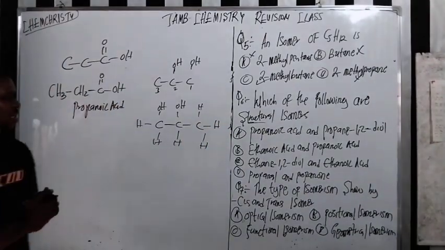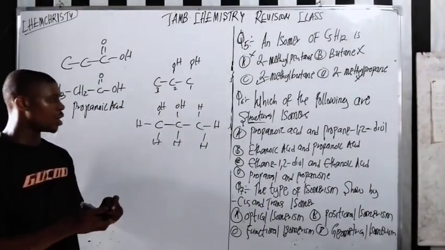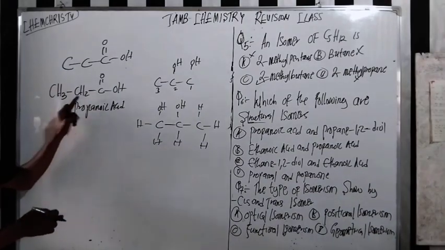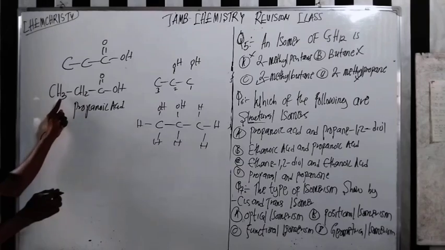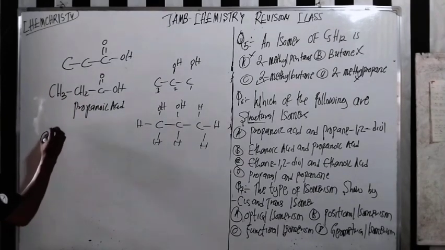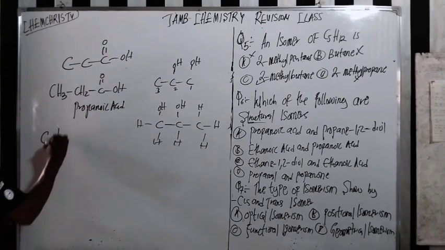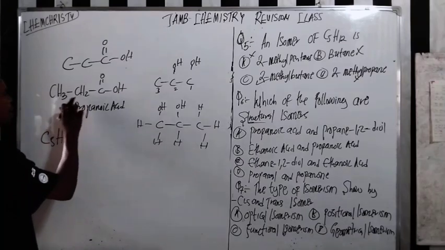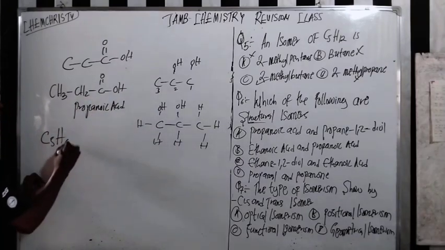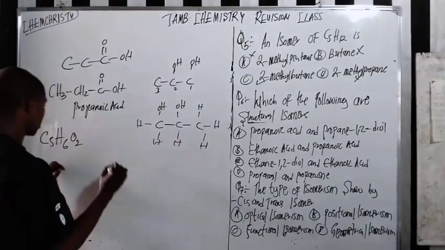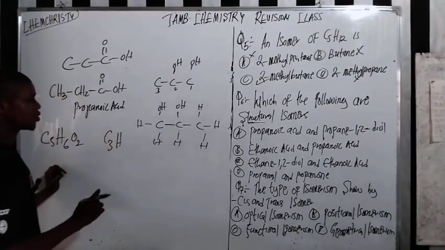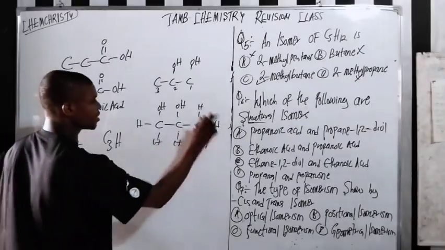But first, let's see if they have the same molecular formula. How many carbon do you have here? 1, 2, 3, 3 carbon, right? How many hydrogen do you have here? Here we have 6 hydrogen and 2 oxygen. Now for the other one: 1, 2, 3, C3. Let's look at the number of hydrogen: 1, 2, 3, 4, 5, 6, 7, 8.